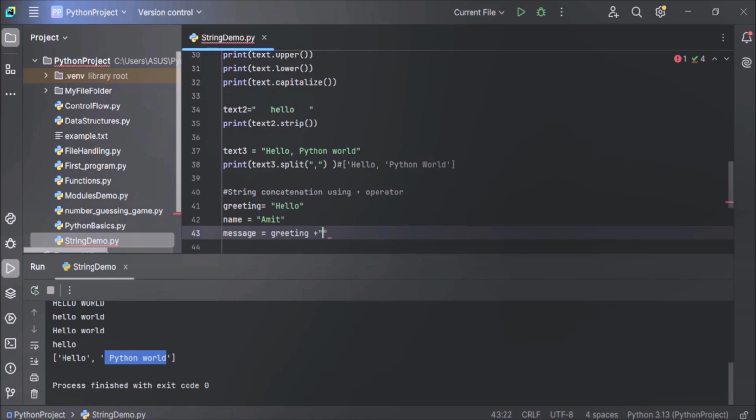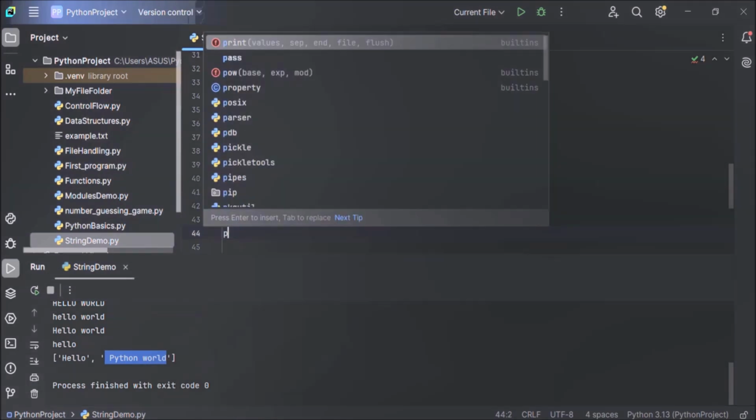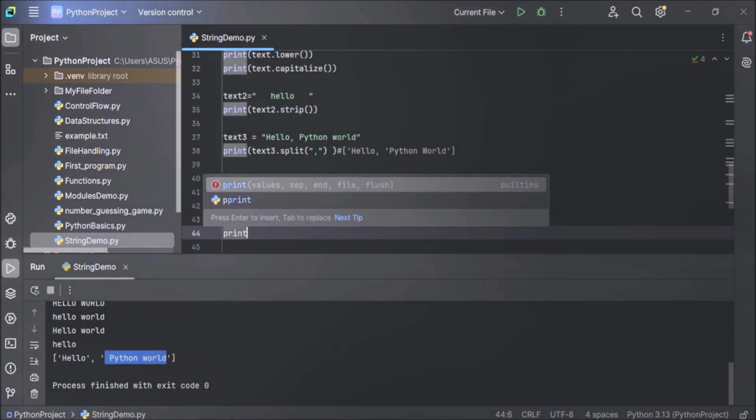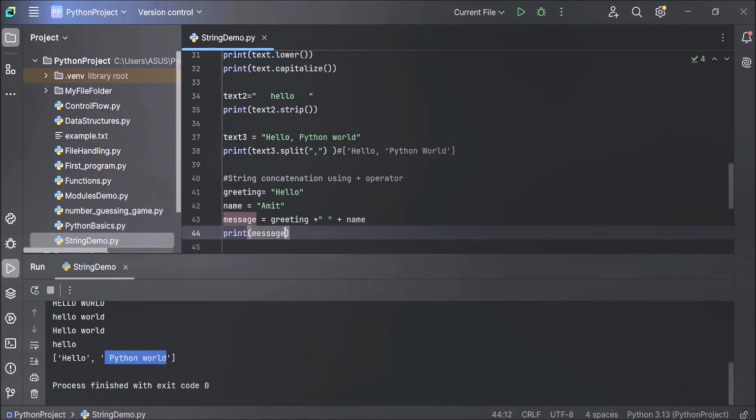So in double quotes, space, and again plus operator for joining the name variable. That's it. And now let's print the message. This message variable contains the concatenated string, and we are displaying the same using the print method.